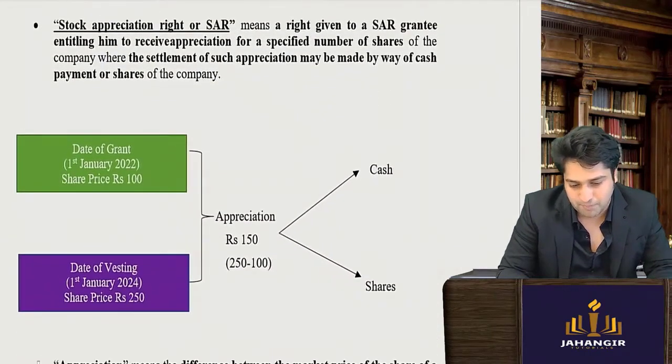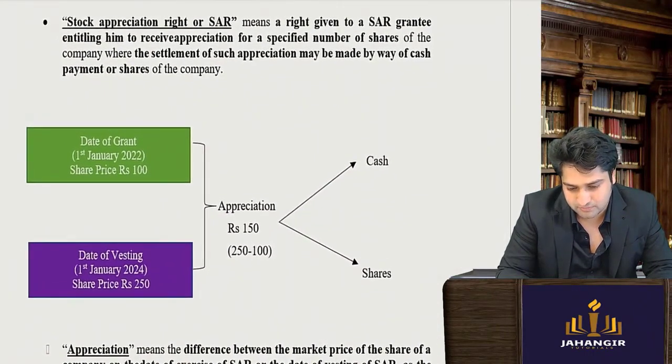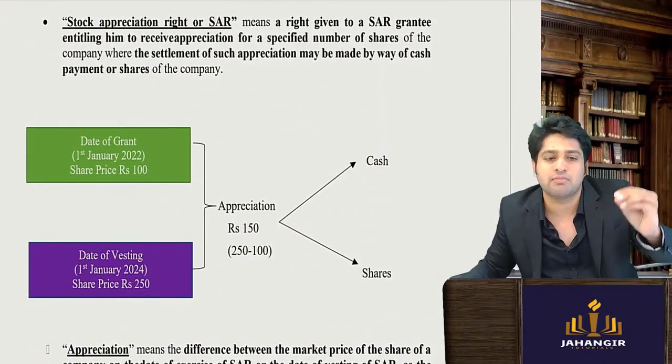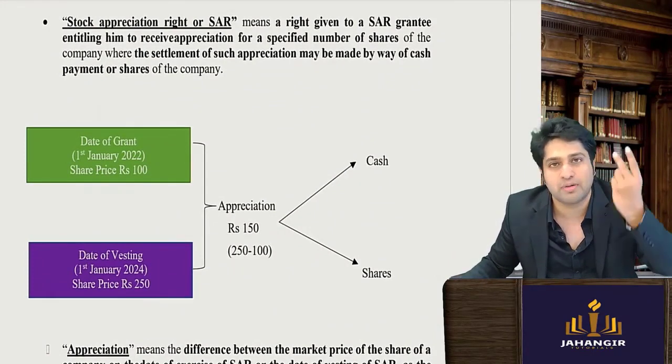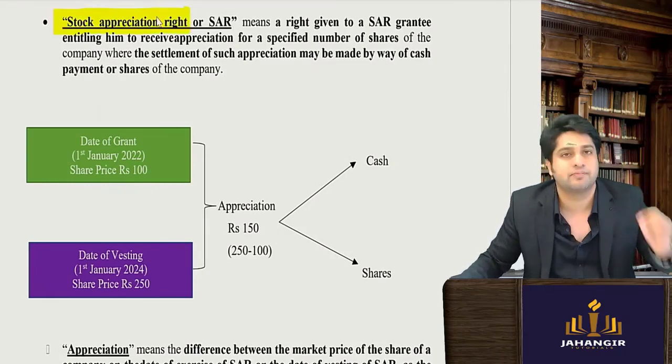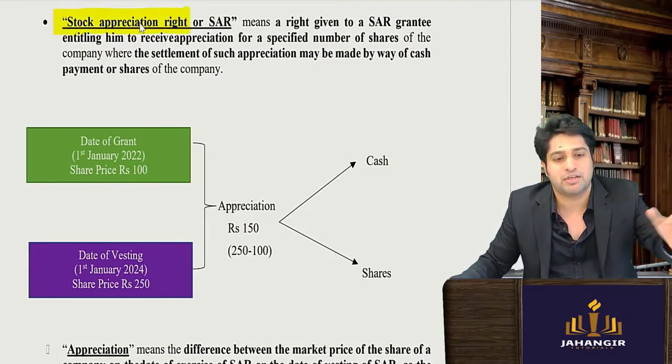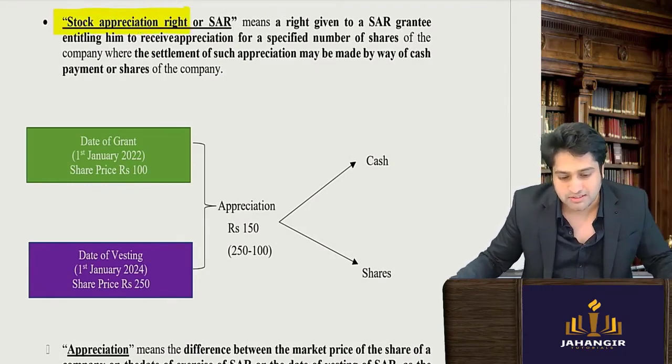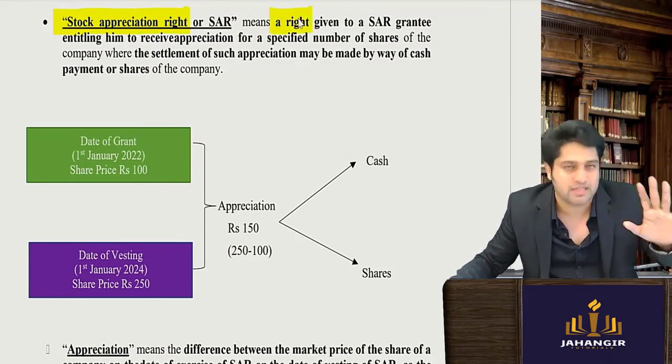Then there is one small part also, it's very unlikely it will come, but it is a good concept to know. 2 minutes I'll finish this concept. Stock appreciation rights. Now what is this? This is a right given. Now understand.